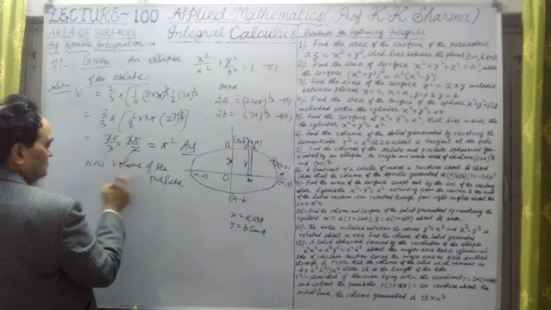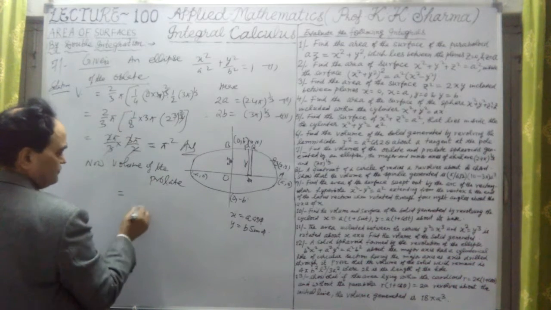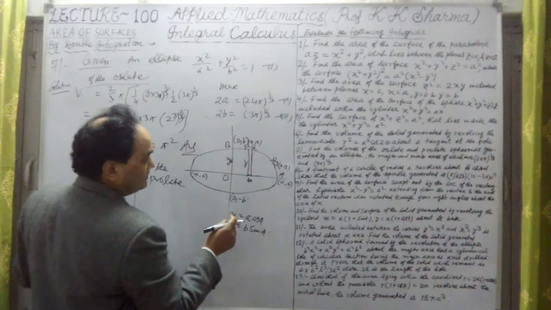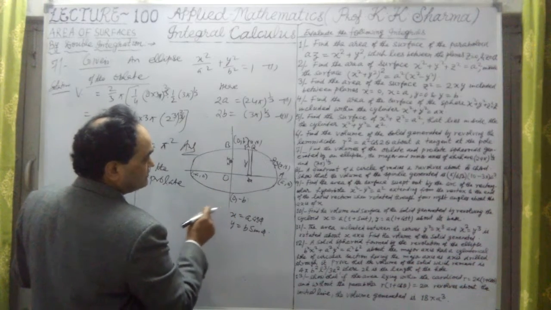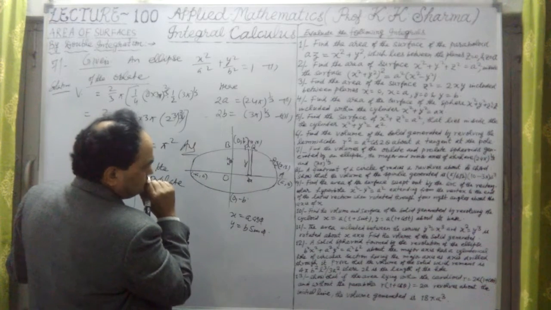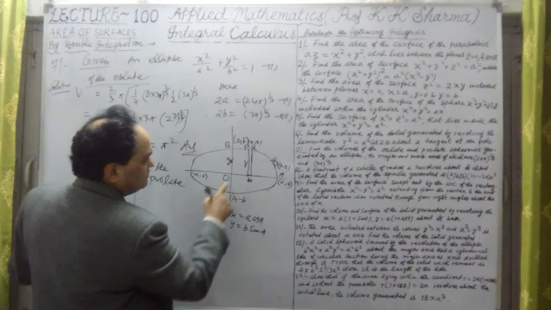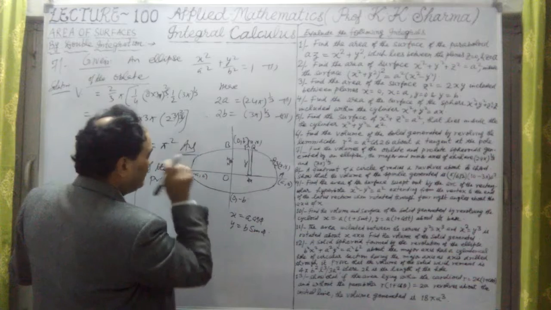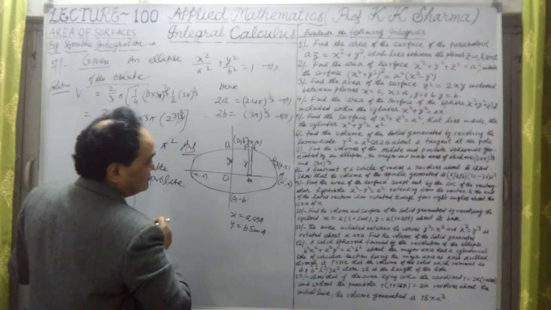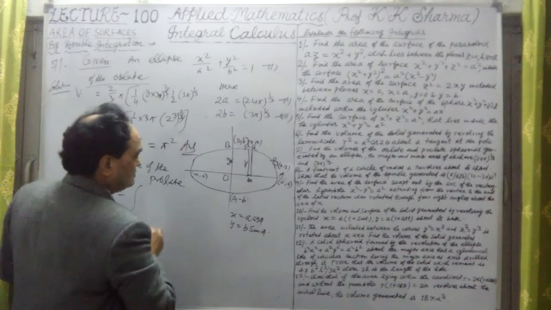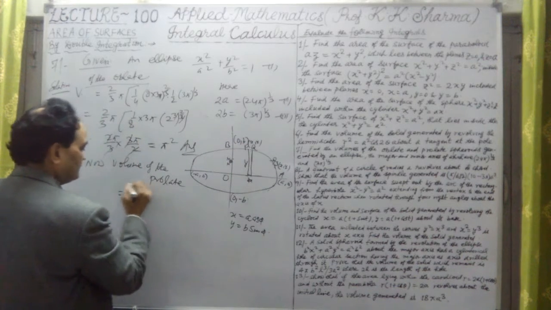Same, therefore volume, now volume of the prolate is equal to, again here limits we have to take of y. Now y limits are from 0 to, here we took 0 to a, now we will take 0 to b, limits are from 0 to b here. Okay, so this y is taken from 0 to b, this is 0 to b limits.